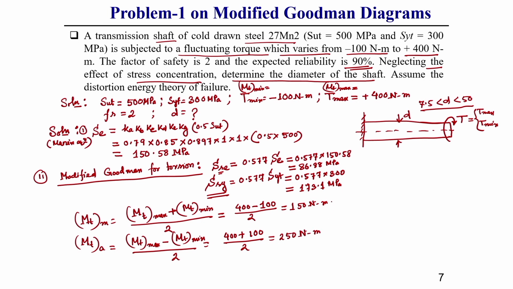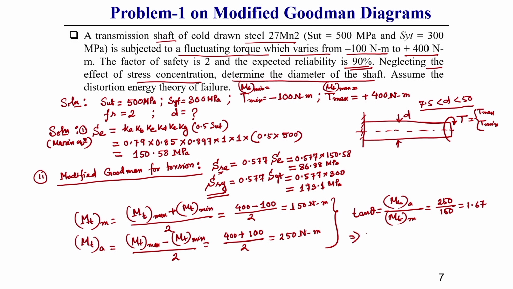Generally, for drawing the load line, we need to find the theta value of that load. Tan theta we can write as MT amplitude divided by MT mean, which is 250 divided by 150. So, this is 1.67.